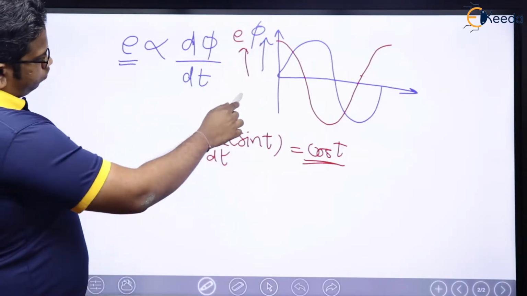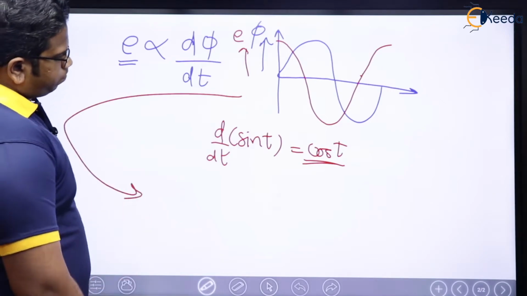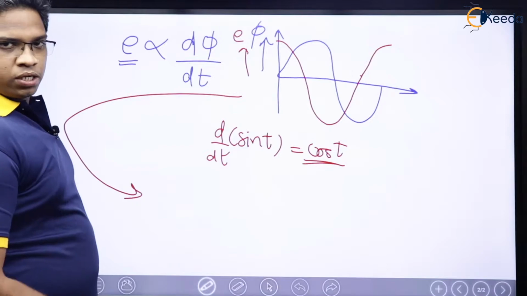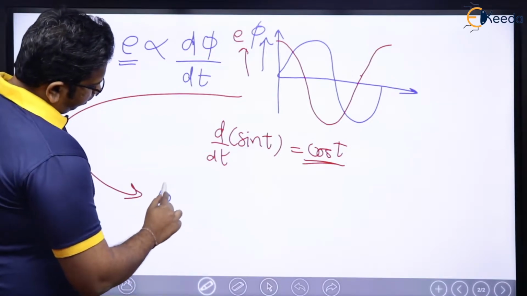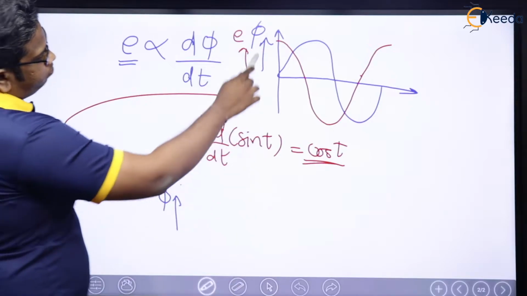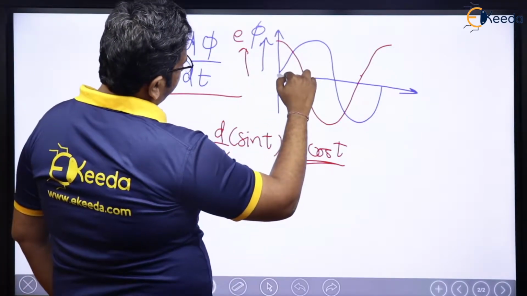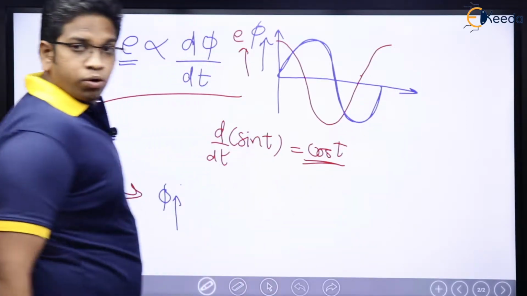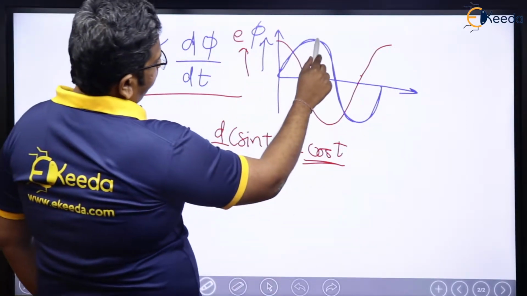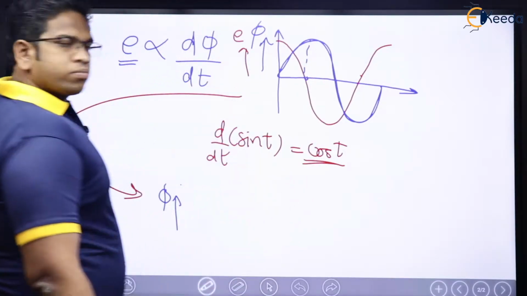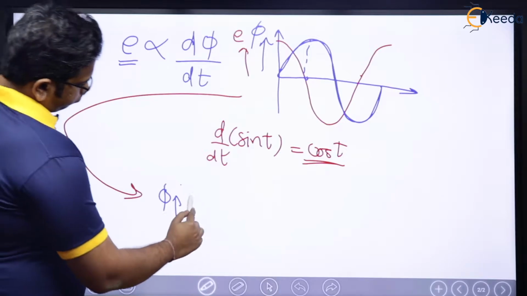Now, here if you see what is happening, whenever flux is maximum, see, blue is my flux. Whenever flux is maximum, EMF is going to be 0.